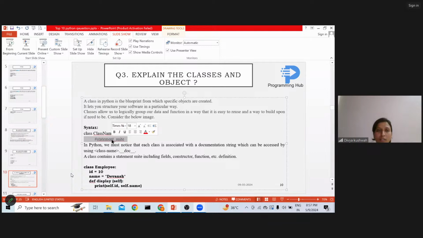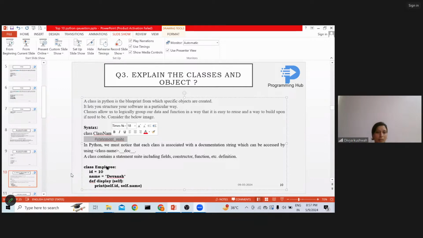For example, we have a circle and a rectangle. A circle has unique features, like a radius and a center. A rectangle has unique features, like length and breadth. So these are all classes. For example, an employee has an employee ID and an employee name. So that is a class. And there are multiple employees, with different IDs and different names. So objects are nothing but instances of a class.